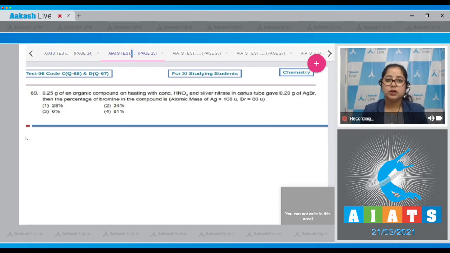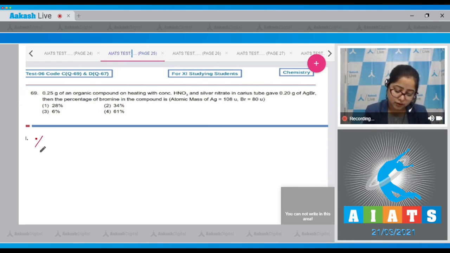Moving to next question, which is 69. Let's read it. 0.25 gram of an organic compound on heating with conc HNO3 and silver nitrate in Carius tube gave 0.20 gram of AgBr. Then the percentage of bromine in the compound is? We are given the masses of silver and bromine, that is 108 and 80 u respectively.